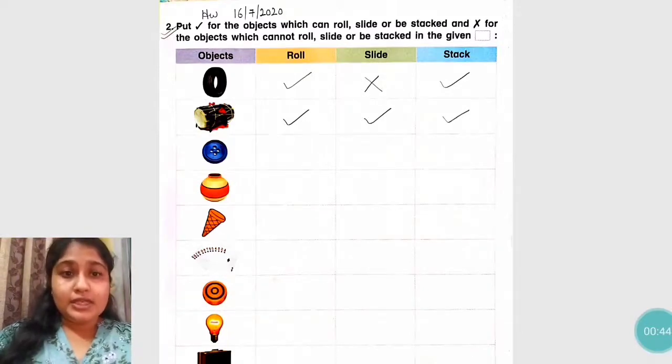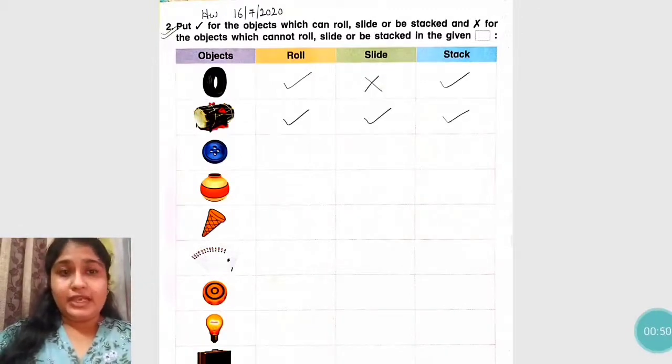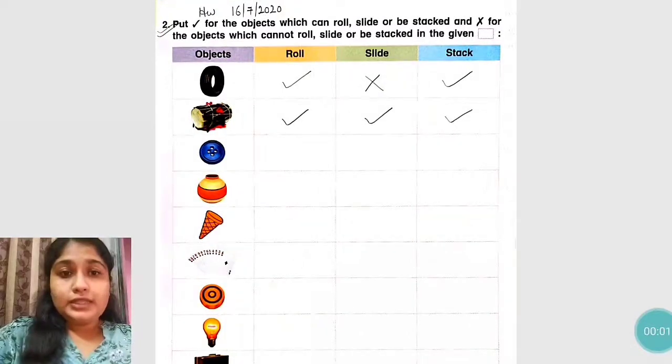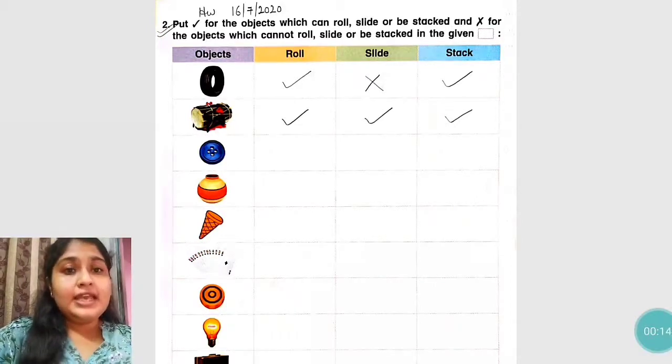So students, the first object is tire. A tire can roll and stack. It cannot slide. So the next object, दूसरा object कौन सा है? Yes, ये object है doll. So a doll is cylindrical in shape. So cylindrical shape objects can roll, slide and stack. So in all the three boxes, put a tick mark.